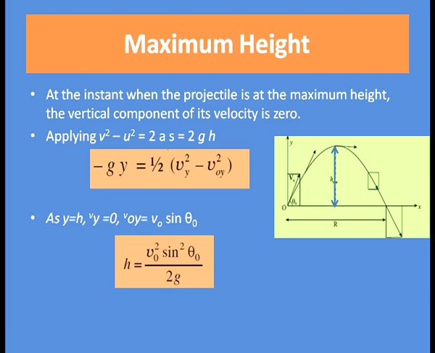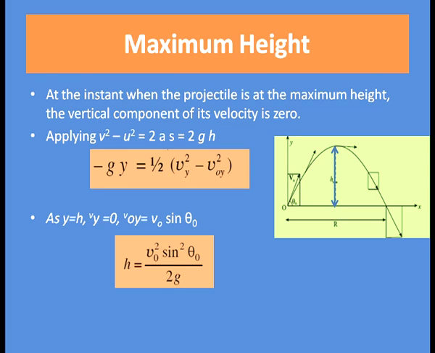Now, let us calculate the maximum height. Applying the equation of motion v square minus u square equal to 2as, here the distance covered is the height covered. That is why we will use s equal to h, that is the maximum height. Here a equal to minus g, acceleration due to gravity. So, now the equation becomes minus 2 g y equal to v y square minus v o y square.